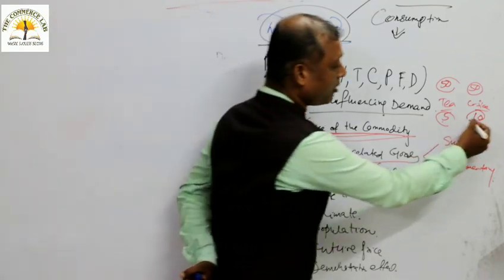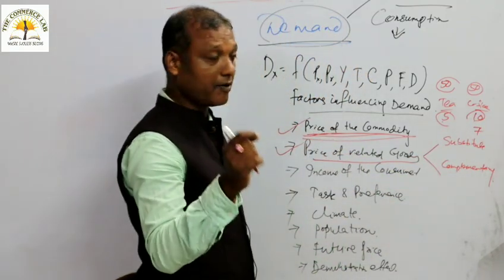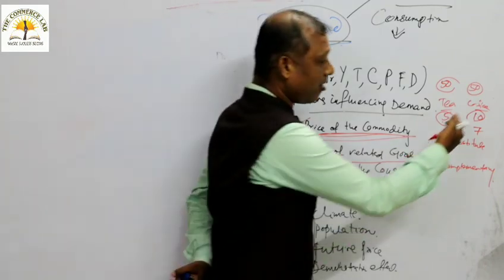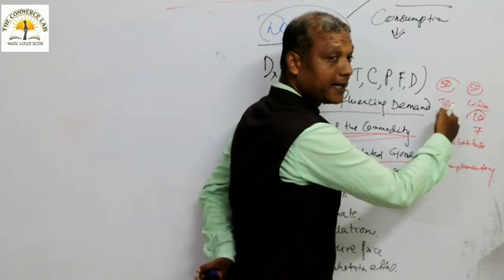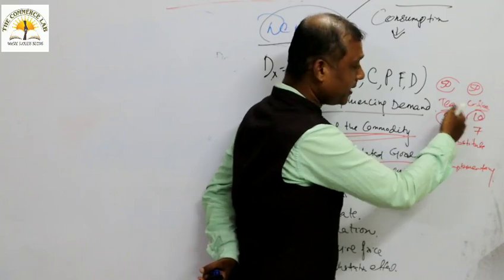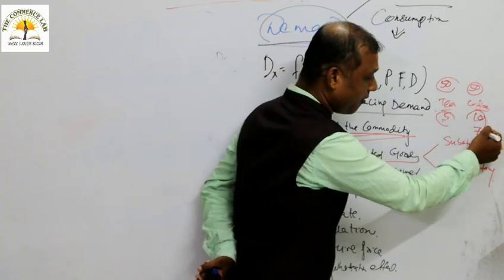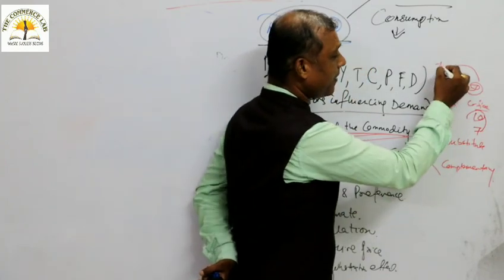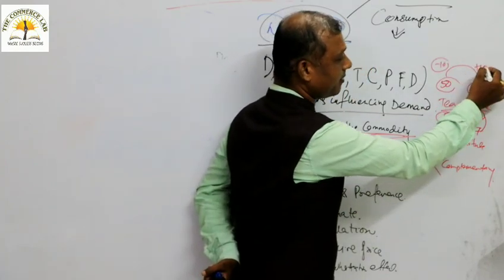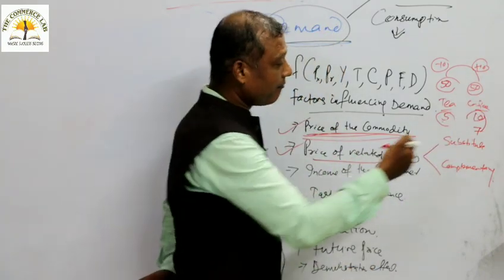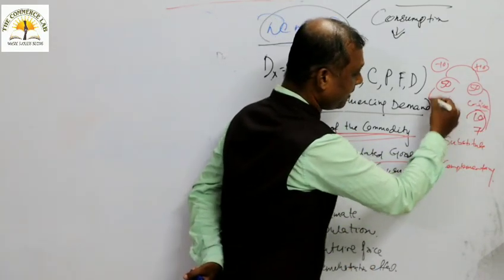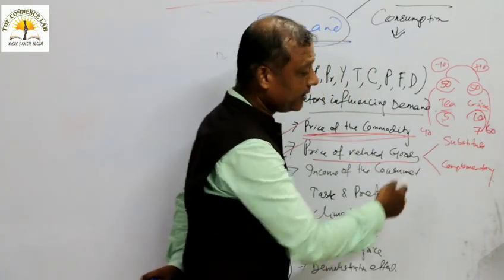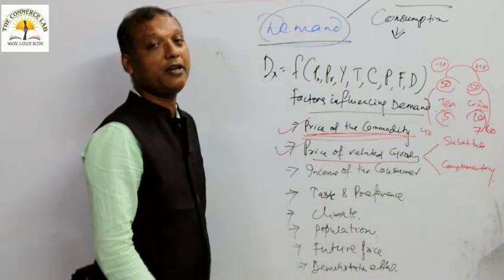The price of coffee falls to 7 rupees. So what will happen? Naturally, if coffee is a better good than tea, then when the price of coffee falls, people will switch over from tea to coffee. There will be a minus 10 and a plus 10. The demand for coffee will rise to 60 and the demand for tea will fall to 40.